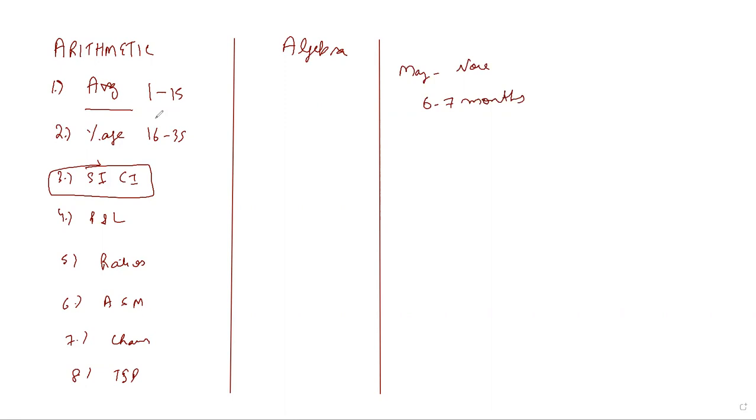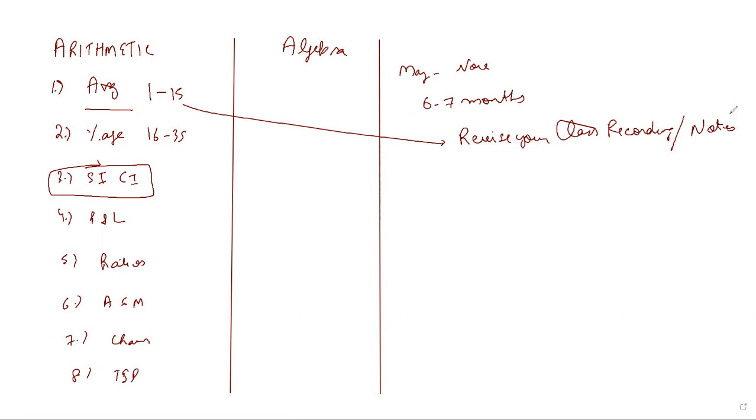Now secondly, how to do the particular topic. Let us say you are enrolled somewhere in XYZ coaching. The first way is to revise your class recording slash notes. Notes are for the people who are preparing by themselves.